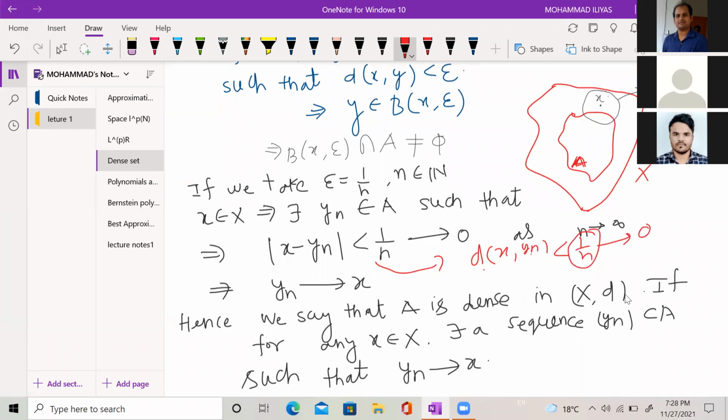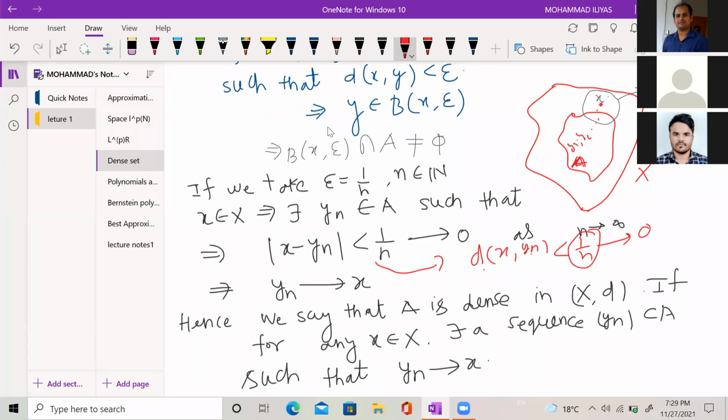The meaning of this is that if some set A is dense in X, then you pick up any element x from the space X, and you can find some sequence in A which will converge to that point x. I am assuming A is dense in X, then you pick any x, and you can find some sequence y_1, y_2, like this, which will converge to x.